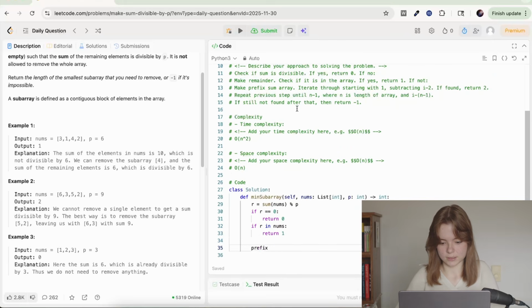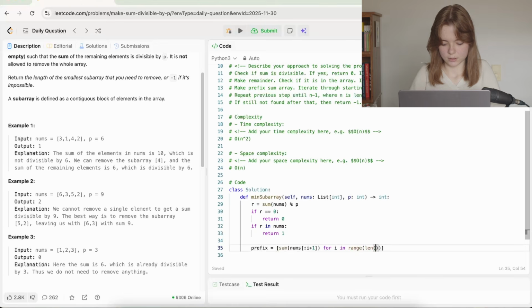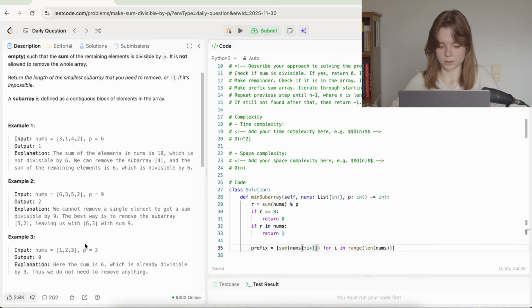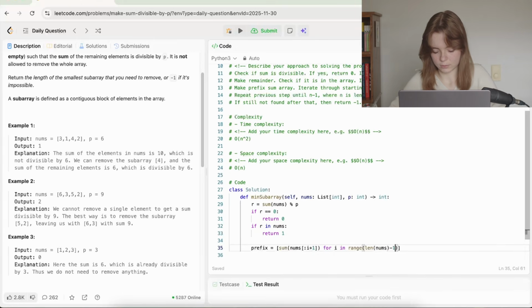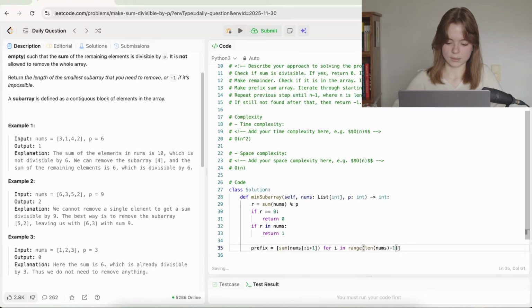Otherwise, let's make the prefix sum array. Sum of nums to I plus 1 for I in range length of nums, I think, right? Because for 0, it'll be up to 1, up to but not including, because that's how list slicing works in Python. So range length nums goes up to, for example, 4. If it goes up to 4, so we want to go up to 5, but that doesn't exist. In fact, even 4 doesn't exist. Okay, so we actually want to go -1. I think that's how you do it. It's been a while since I've done prefix sums. How do we do this?